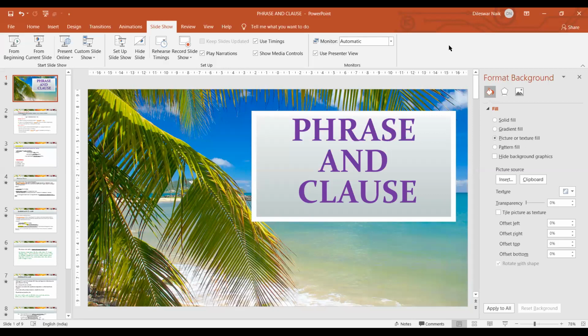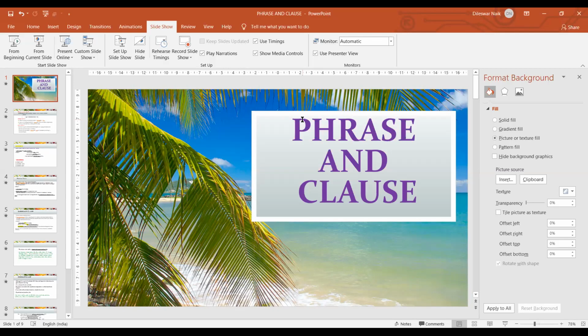In today's lesson, we'll discuss what is phrase, what is clause, and what is sentence, and the difference among them. So everybody knows that when a group of words gives a complete meaning, that is called a sentence.